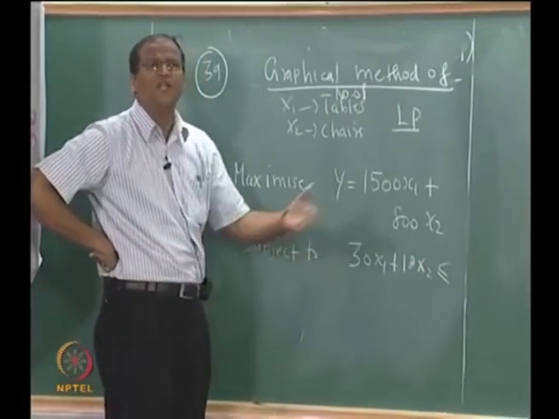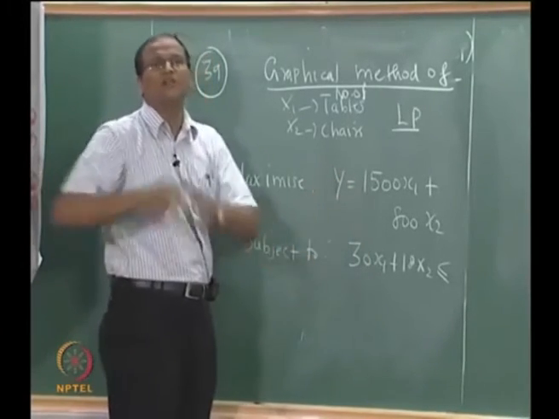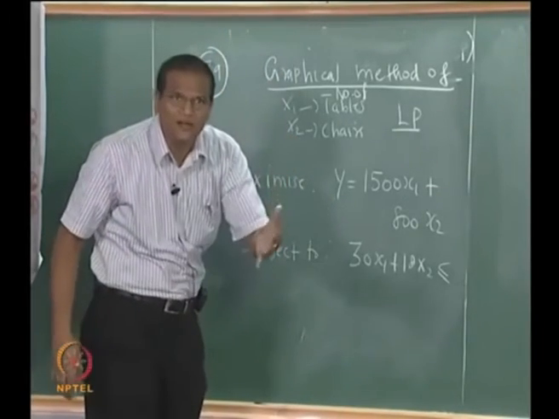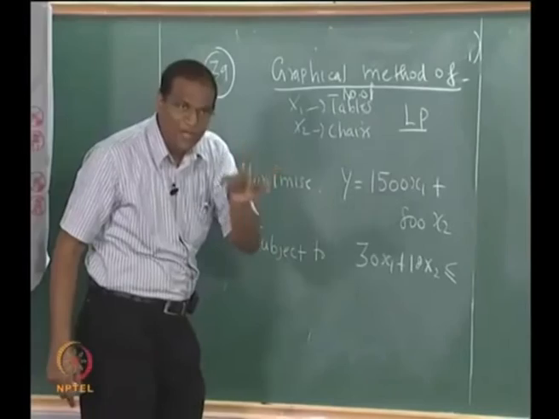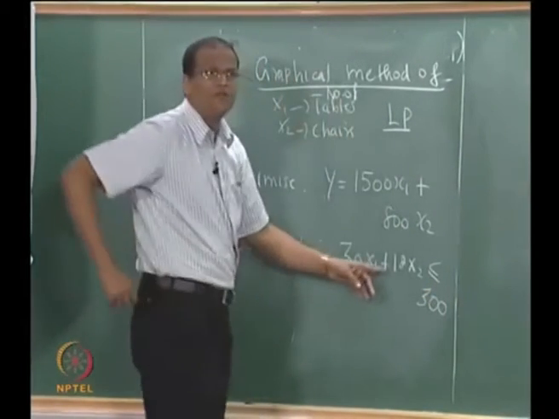You can still have some wood left. If you make so many tables and chairs, you can't be sure that exactly all the 300 kgs will be satisfied, but it cannot be more than 300. It can be equal to or less than, right. That is why you have a less than or equal to constraint. Is everybody able to follow this?